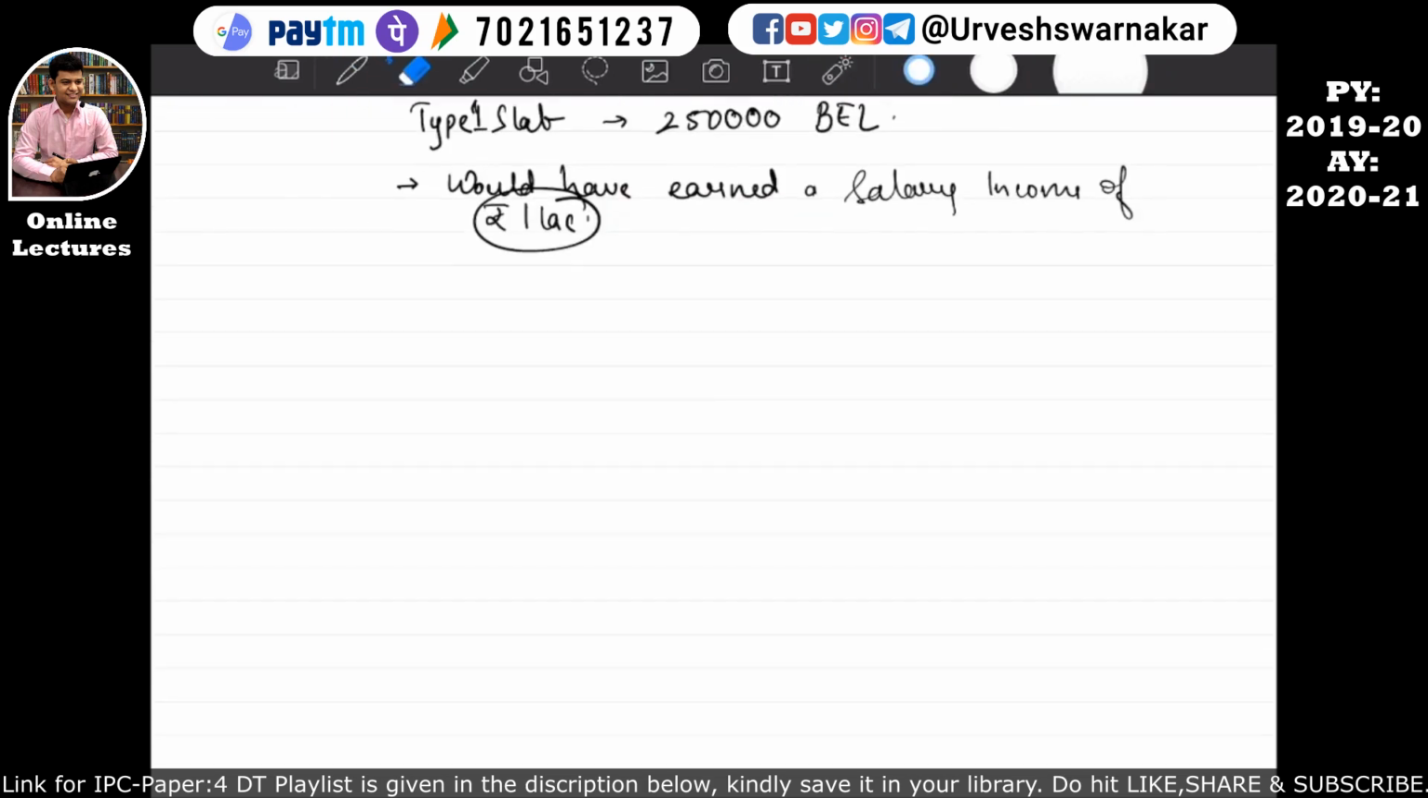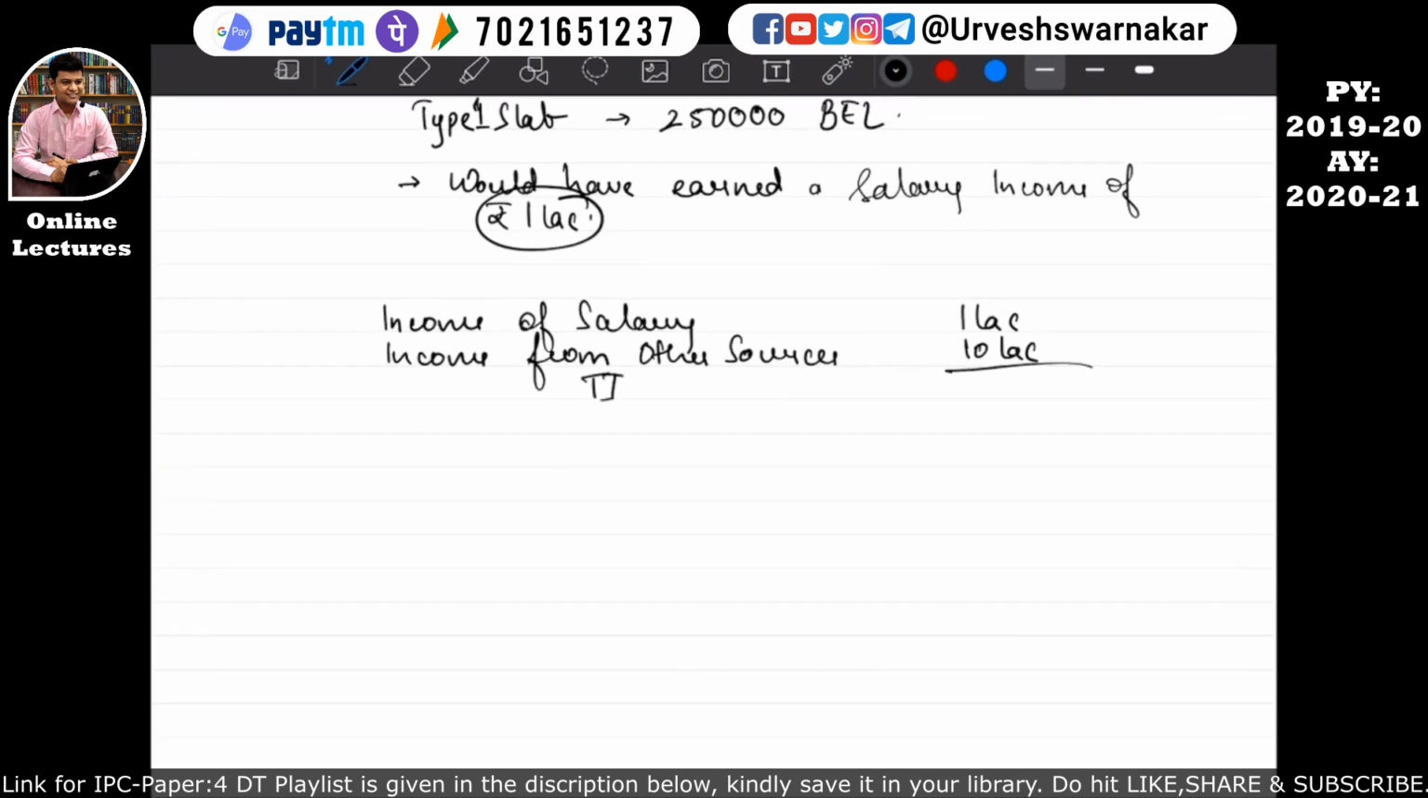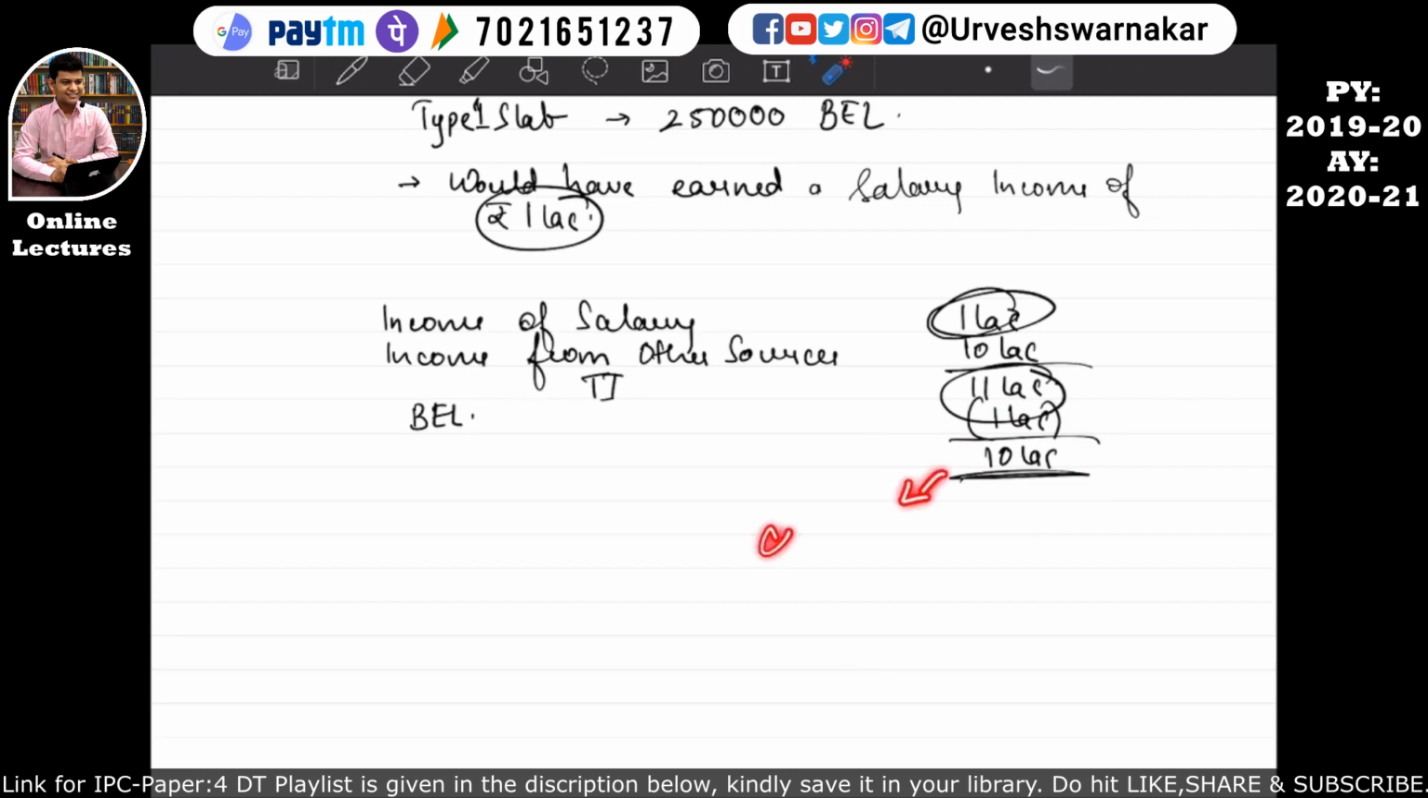Let's understand this. Mr. Vijay has earned salary income of rupees 1 lakh, and income from other sources is 10 lakhs. That means his total income is 11 lakhs. On this 11 lakhs, basic exemption limit will be available only on this part. Up to 1 lakh only the basic exemption limit will be allowed, and on this 10 lakhs the tax will be calculated at the rate of 30%. So that is what is given under section 115BB.